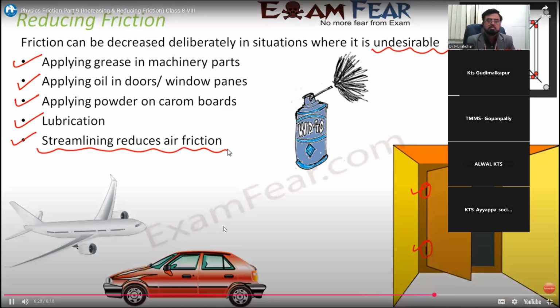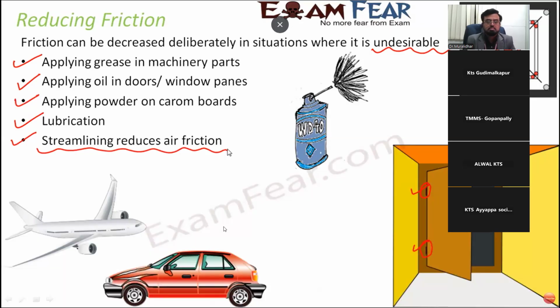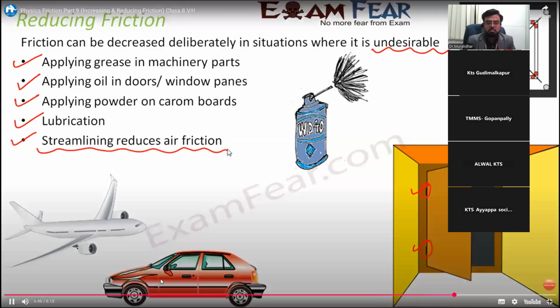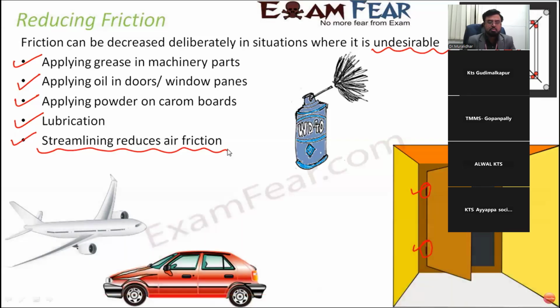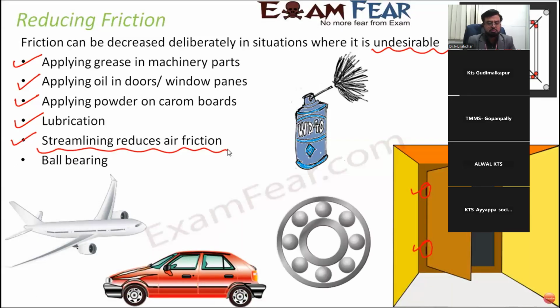Similarly, the way cars are designed, because they are traveling on land but also need to overcome air friction. Their shapes are designed considering the fact that they should be able to reduce air friction, and therefore they should be able to move forward smoothly. So streamlining is another very important way: designing the shape of an object in such a way that it can reduce the friction.